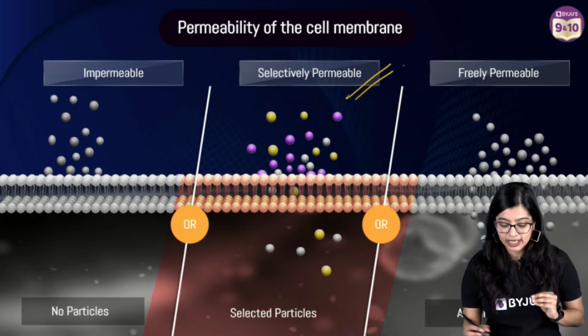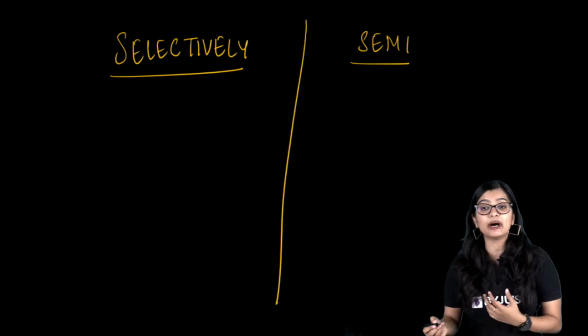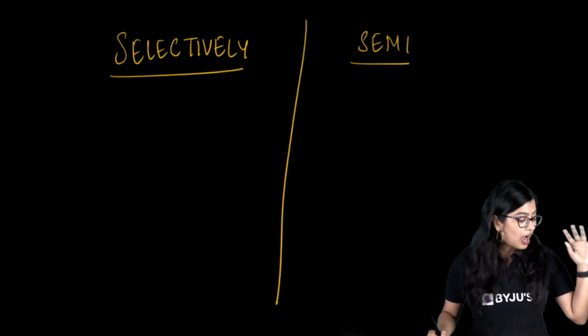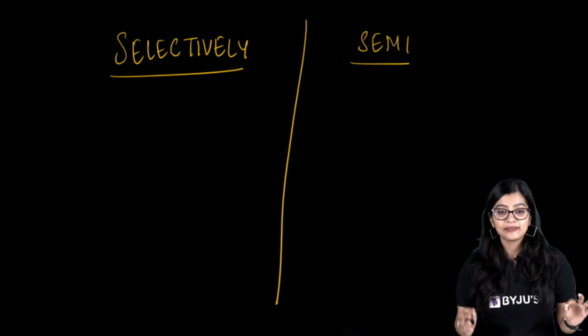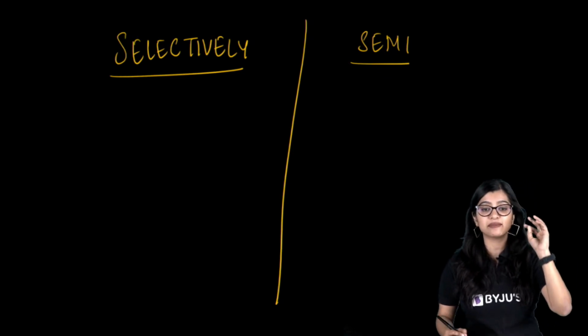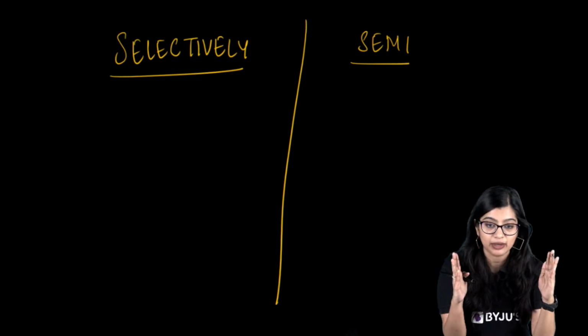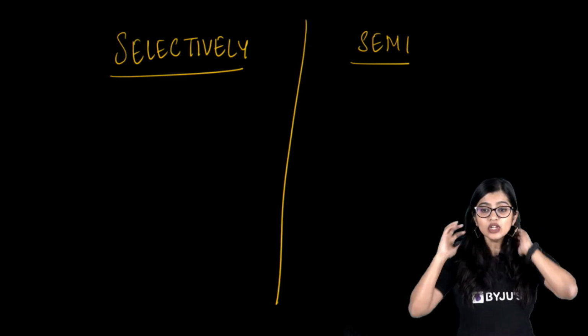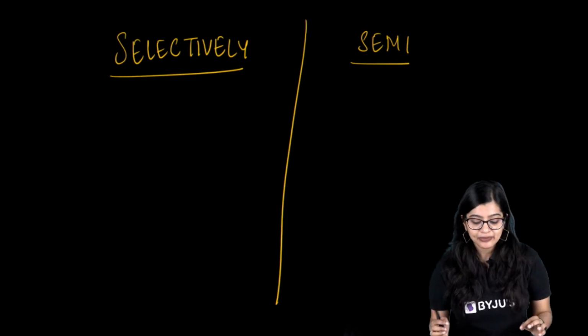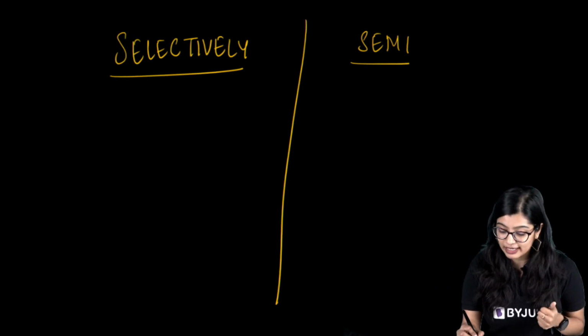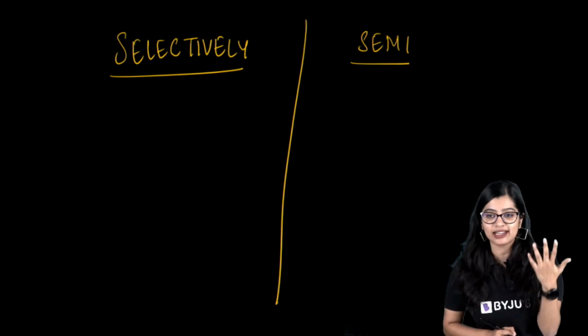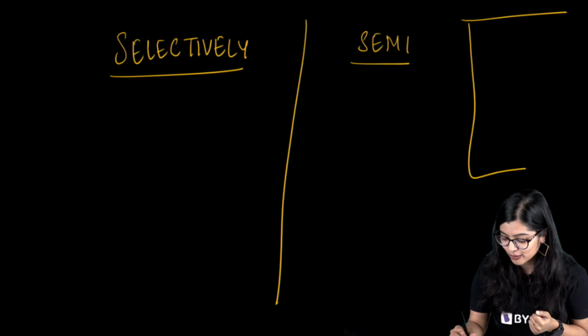Now I will take 1 minute of time to answer a very big doubt. Ma'am, we have selectively permeable and we have semi-permeable. So is my cell membrane actually selectively permeable or semi-permeable? How many of you still have this doubt? What is the difference? Yes? Now let me tell you one thing. First of all, what do we mean by permeability? I have cleared it multiple times, but I'm sure there will still be students who are a little doubtful about it.